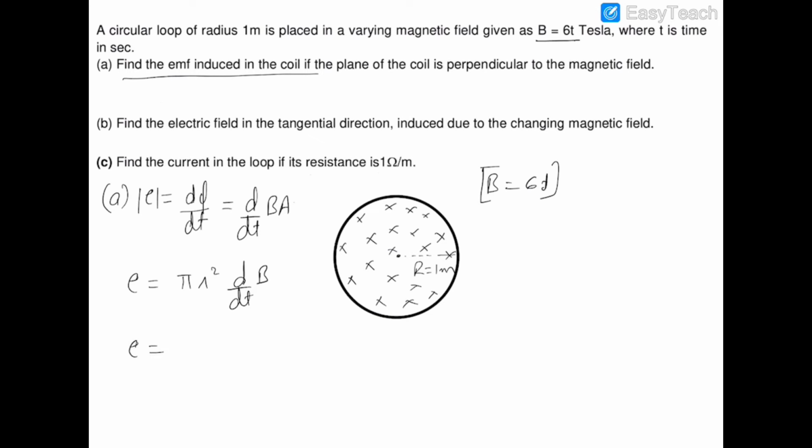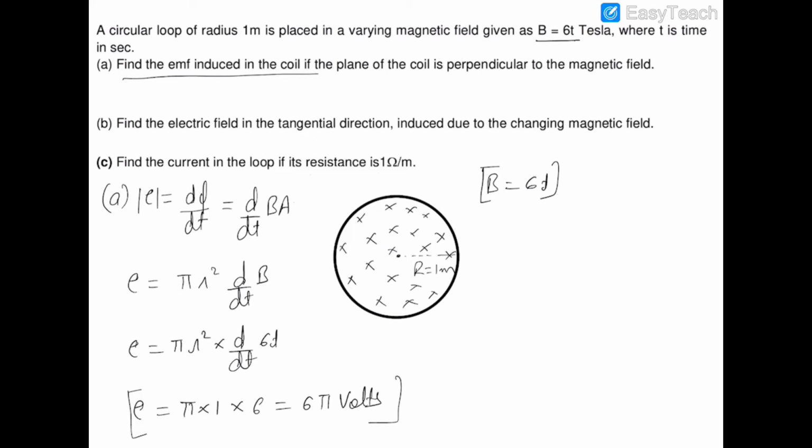Now B is equal to 6t. So EMF is equal to pi r square into d by dt of 6t. So E is equal to pi. Now this radius is 1 meter, so this is 1, and d by dt of 6t is 6. So this is 6 pi volts. This is the EMF induced in this coil.